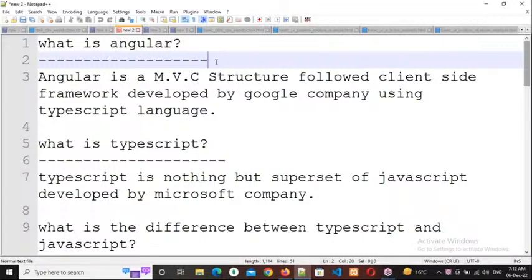So what is Angular? Angular is an MVC structure followed client-side framework developed by Google using the TypeScript language. I will explain the MVC structure a little later. Right now, what type of technology is it?